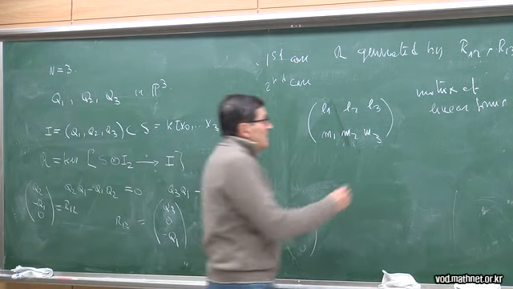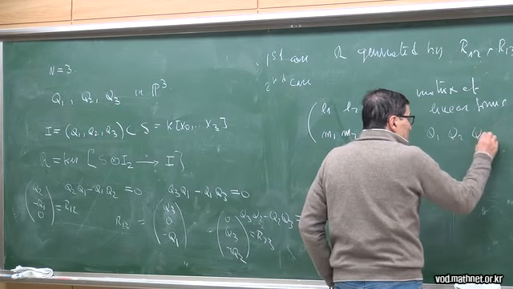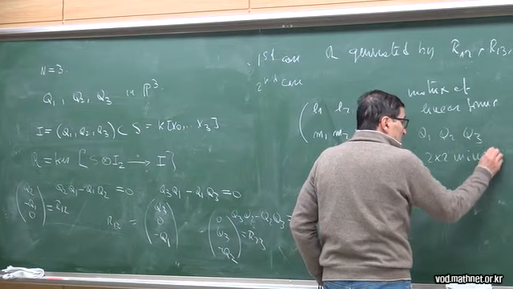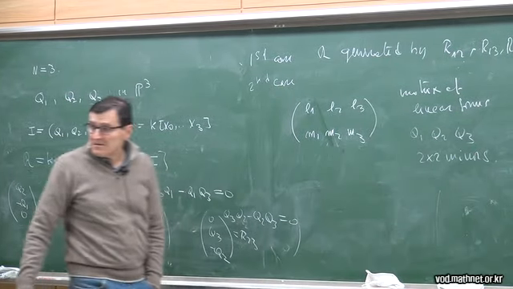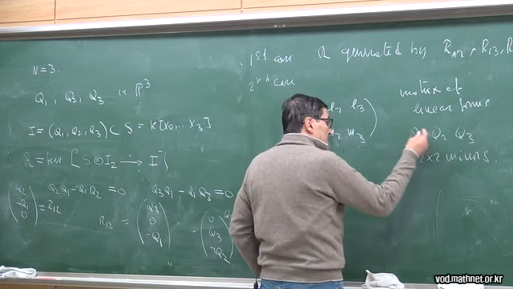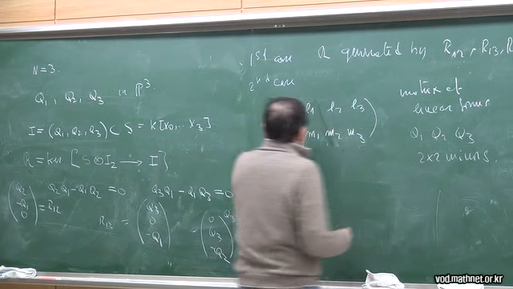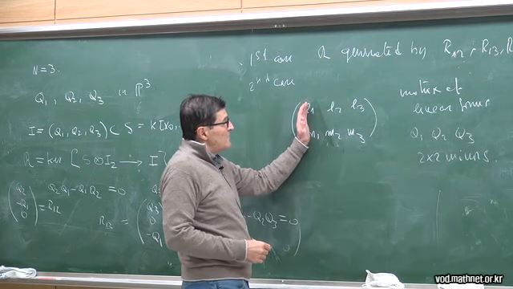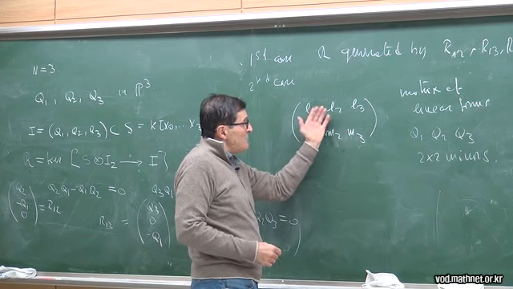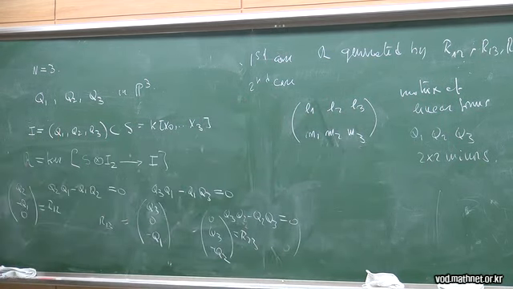So we can take Q1, Q2, Q3, the two by two minors of this matrix. Actually, we take them with alternating sign. I erase this column, I get the first one. I erase this column, I get the second one with a minus sign. I erase this column, and I get the third one.